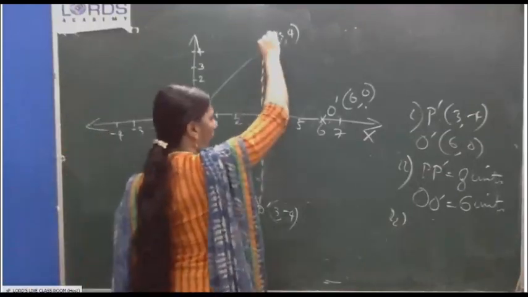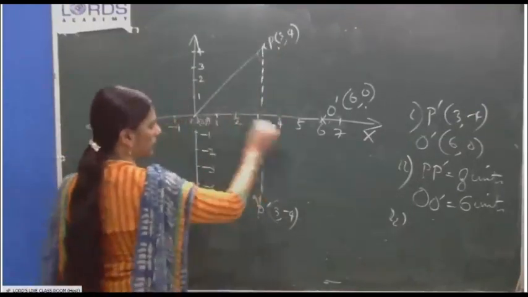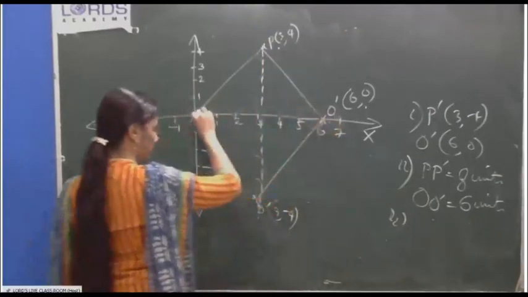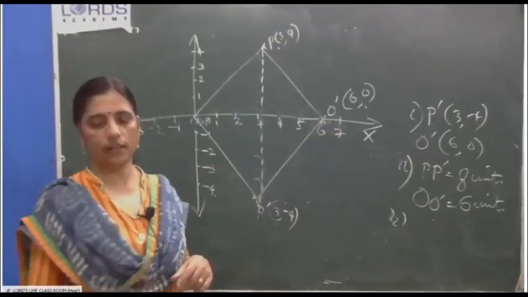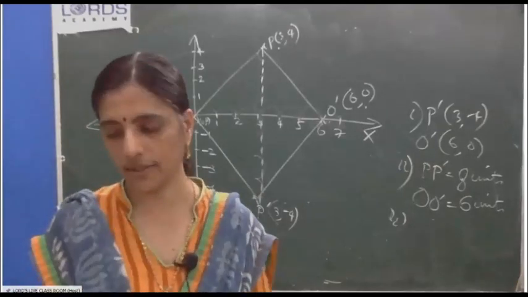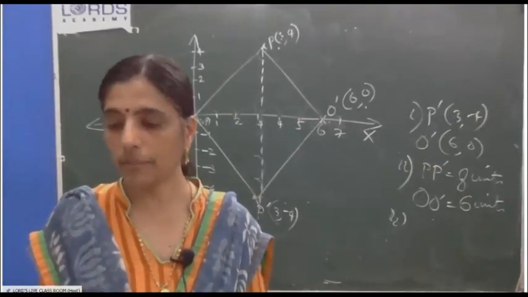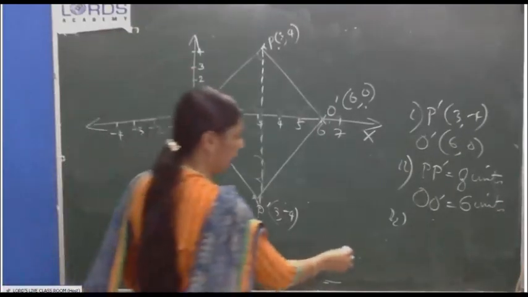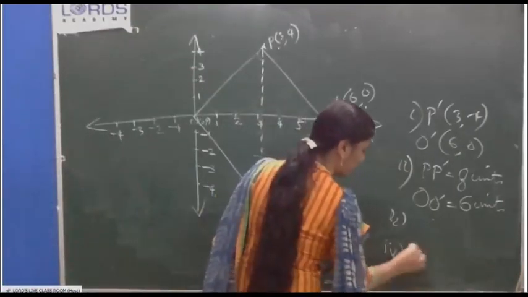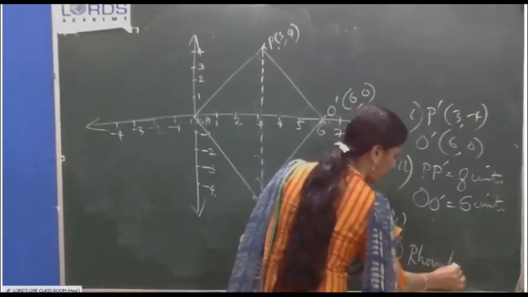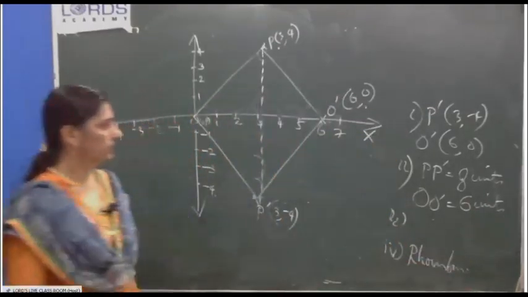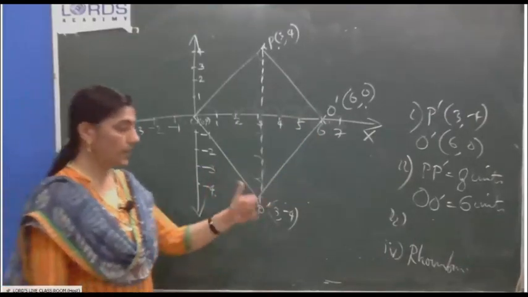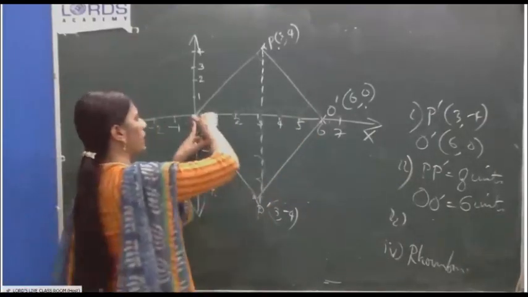P dash O dash. What shape are you getting? Rhombus. Sorry, third subdivision, what is its perimeter? Then what is the name? Fourth subdivision answer, rhombus. Just check whether the corner is 90 degrees or not. If it is not 90 degrees, it's a rhombus. Third subdivision, what is its perimeter?